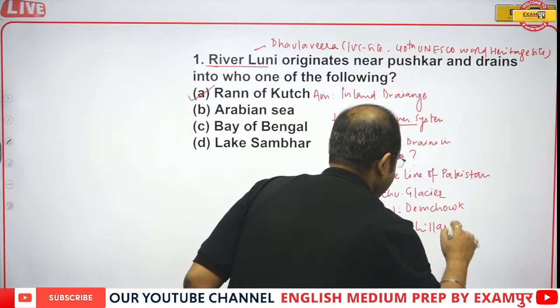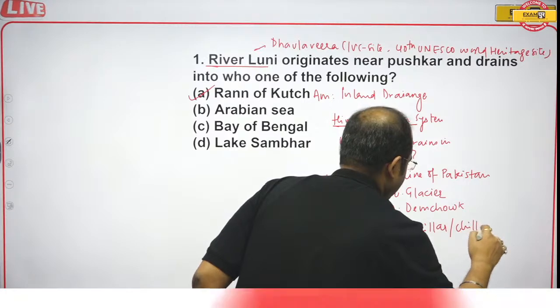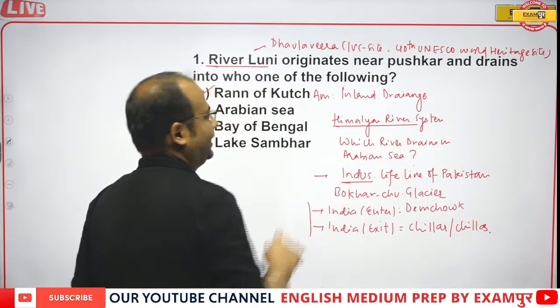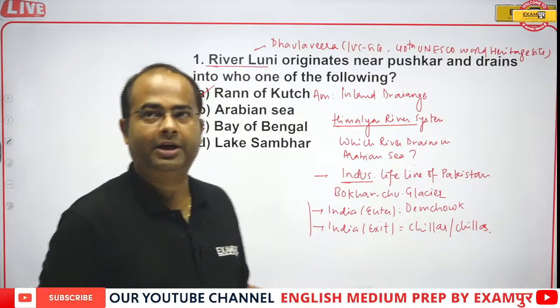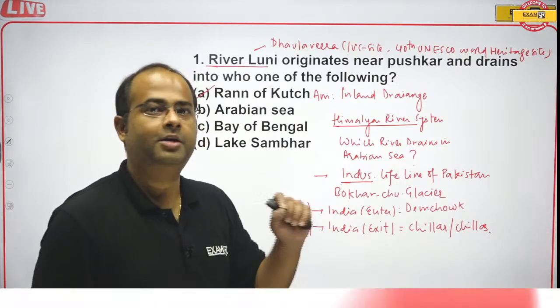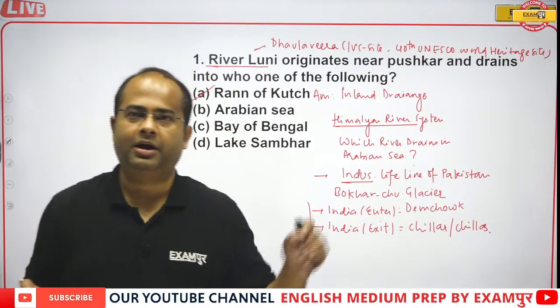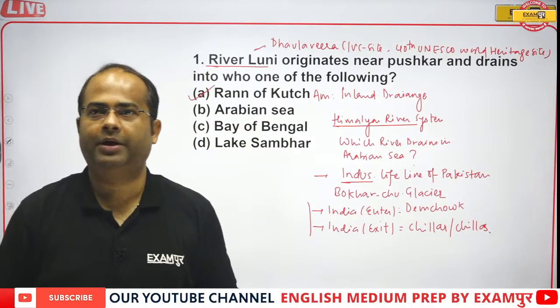Somewhere it is written Chillas also, but Chillar or Chillas, both are the same. Indus finally drains in the Arabian Sea, although it is a Himalayan drainage system, whereas the Brahmaputra and Ganga finally drain in the Bay of Bengal.